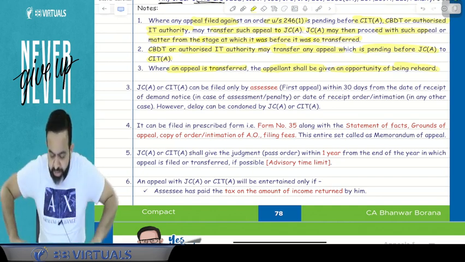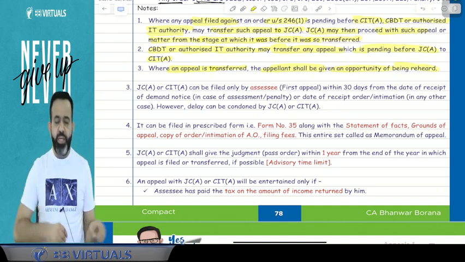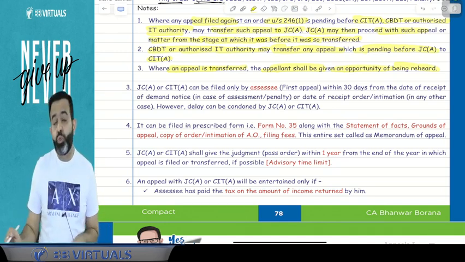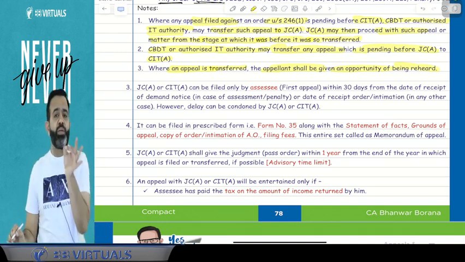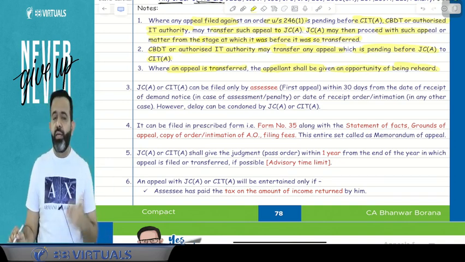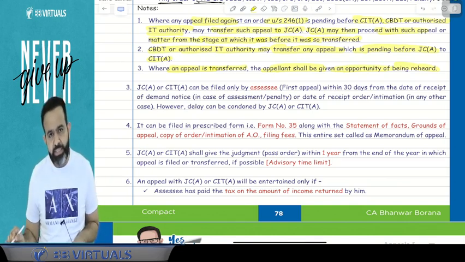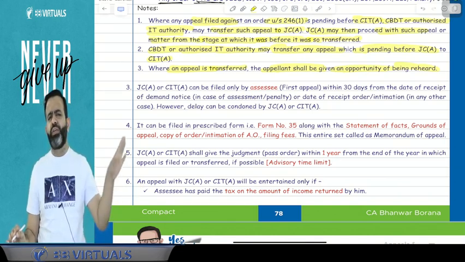Now the next question is, sir, till what time should we file the appeal? I already explained to you that for CIT appeal or JC appeal you should file within 30 days from the date of receipt of the demand notice, in case there is any demand. And if there is no demand, then obviously 30 days from the date of receipt of the assessment order or any type of order where there is no demand.